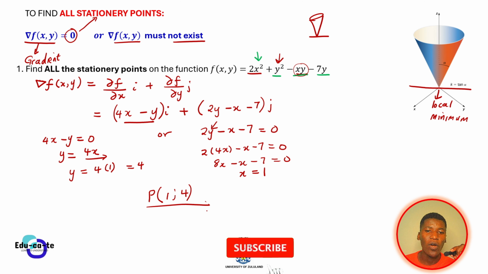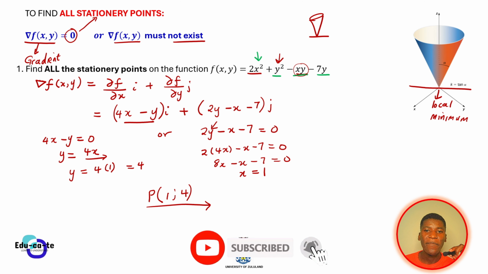So this is the only stationary point that we have, because when you calculate the stationary points by equating the partial derivatives to 0, you must get all the stationary points. So in this case, we only have one stationary point. It can be either a local minimum, a local maximum, or a saddle point.